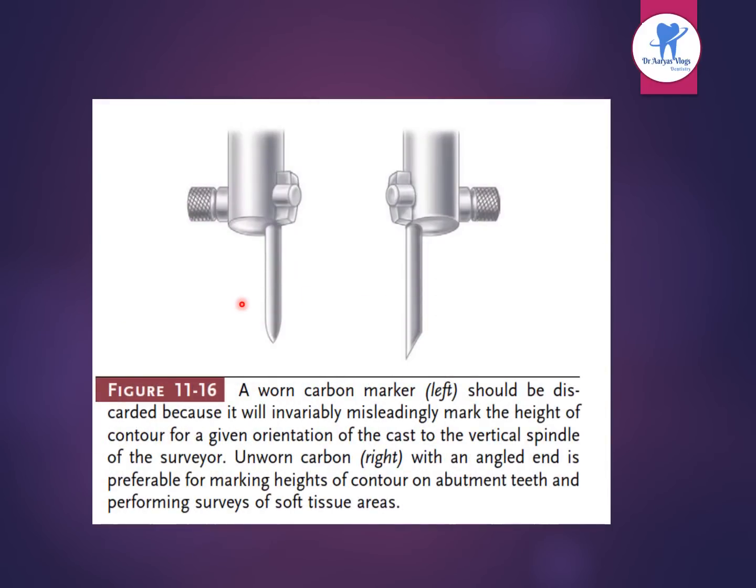This is a picture showing a worn carbon marker, and it should be discarded because it will misleadingly mark the height of contour for a given orientation of the cast to the vertical spindle of the surveyor. And this is the unworn carbon with an angled end. It is preferable for marking heights of contour of abutment teeth and also for performing various surveying of soft tissue areas.